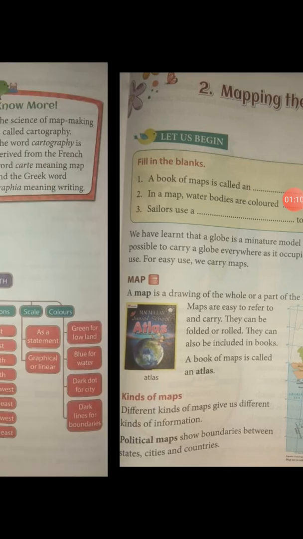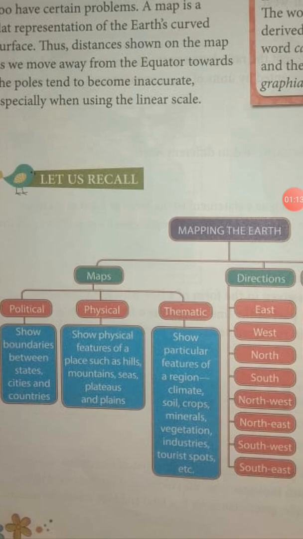We have read about the political map. A political map shows the boundaries between states, cities and countries. I have shown the picture of a political map as an example. The second one is the physical map, which shows the physical features of a place such as hills, mountains, seas, plateaus and plains. That also I have shown you: mountains are given in triangle shapes, rivers in blue color, and curvy lines are also given in the picture. That is a physical map.